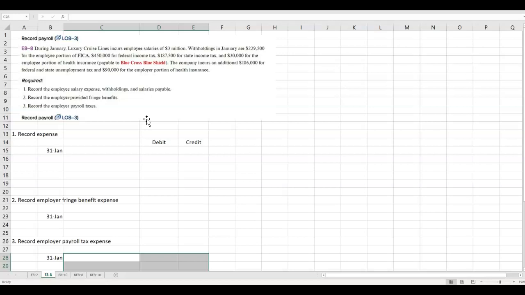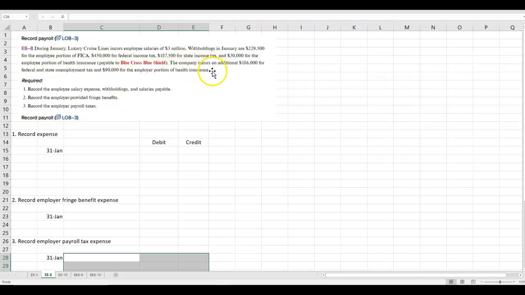So how do we record this in the books? There are 3 steps. And as long as you remember these 3 steps, it will be fairly simple. The first step is to record the company expense. So we're the company. During January, they incur employee salaries of $3 million. Withholdings in January are $229,500 for the employee portion of FICA, $450,000 for federal income tax, $187,500 for state income tax, and then $30,000 for the employee portion of the health insurance. So all of those things are held out of the employee check.